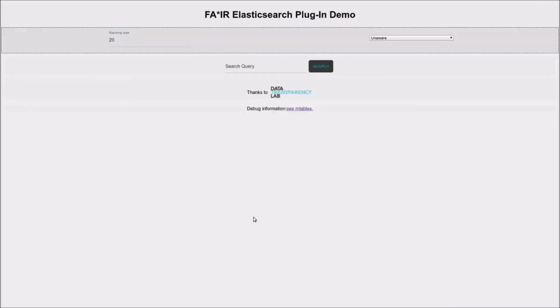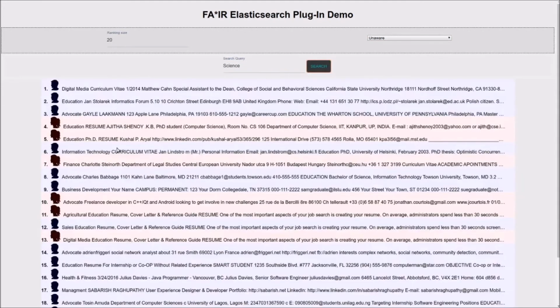So to better illustrate the functionality and interplay with the Elasticsearch plugin, we've also built a demo website that retrieves candidates for given job queries. So here you see that we have a search field, and up here you will see the fair algorithm parameters with a few predefined settings here. And we're going to start with an unaware ranking, and I'm going to search for science. And then we get, in this case, 20 candidates.